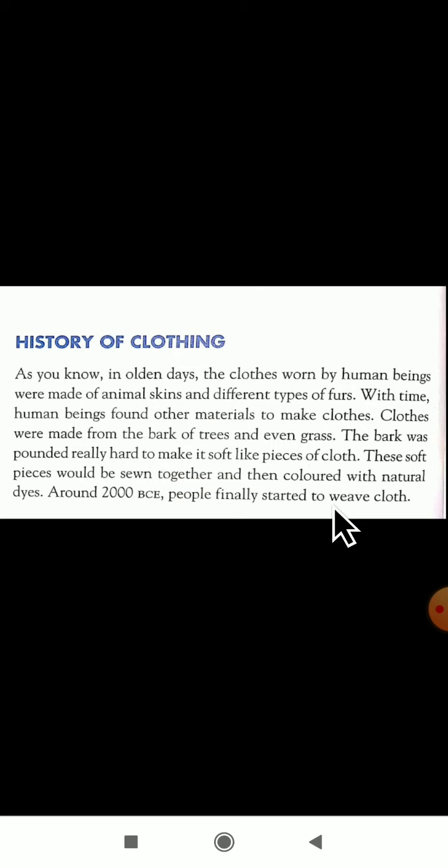The bark used to be very hard, so they made it soft, and with the help of the natural colors which are available naturally, they dyed it. Then they started weaving the clothes. Around 2000 BCE people started to weave the cloth.